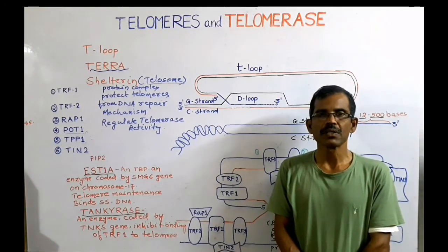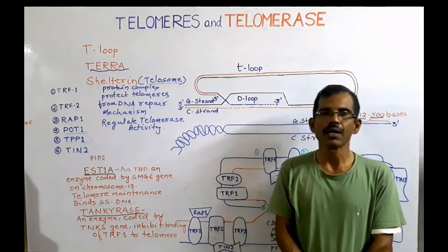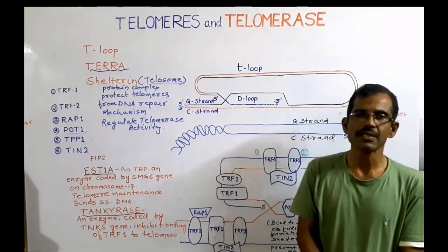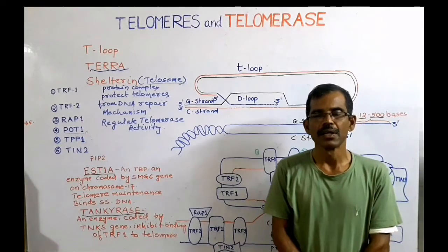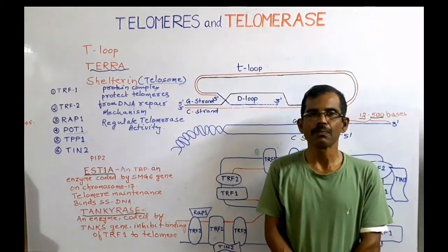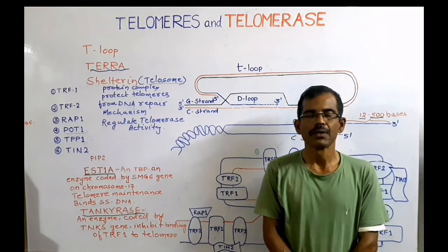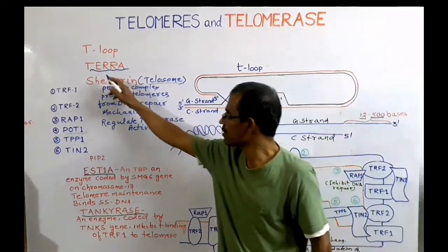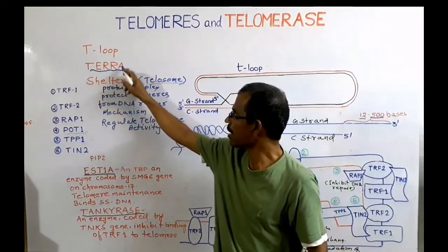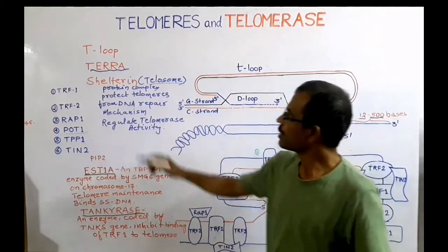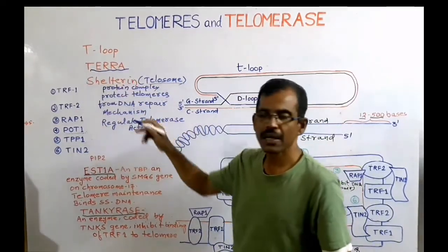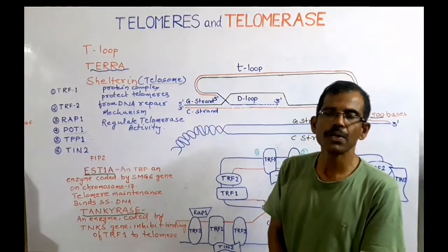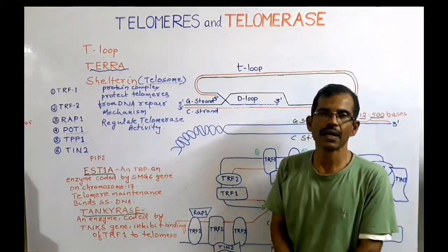The majority of the tumor cells acquire cellular immortality and stabilization of telomere length by activating a normally dormant enzyme known as telomerase. Another term is TERRA. TERRA is an abbreviation for telomere repeat containing RNA.